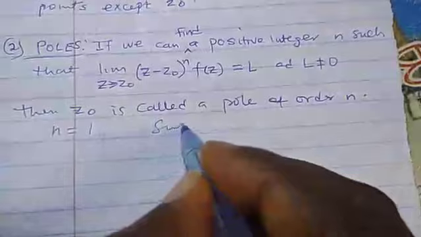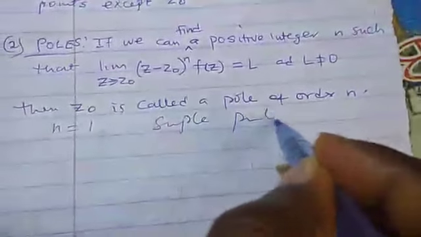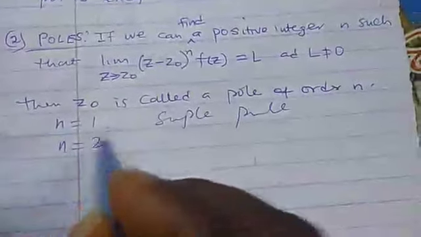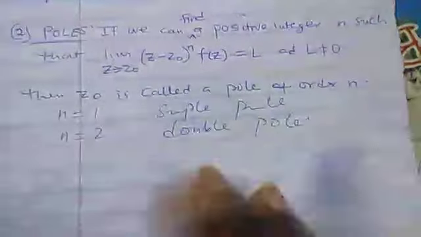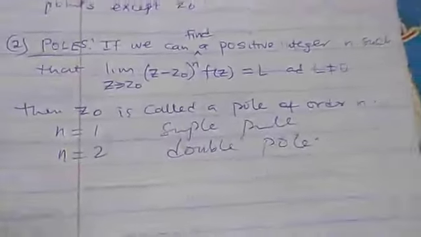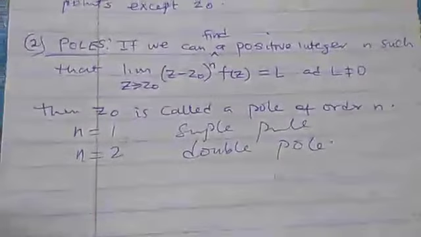So if n is equal to 1, we call it simple pole. If n is equal to 2, we call it double pole. If n is equal to 3, we conclude as a pole of order 3, and order 4, like that.